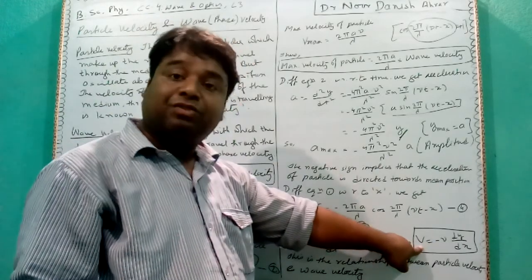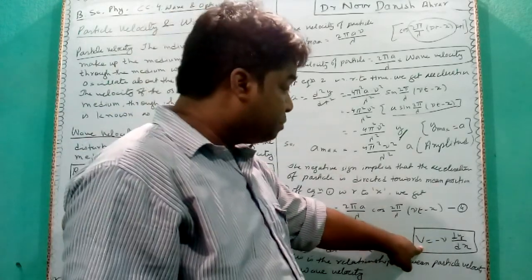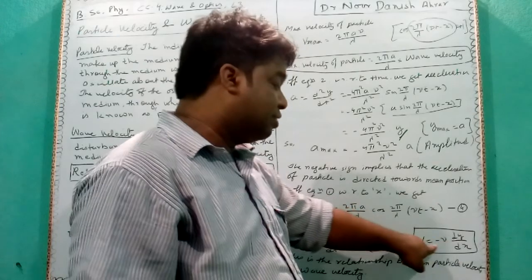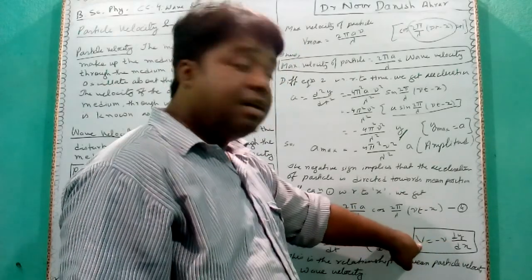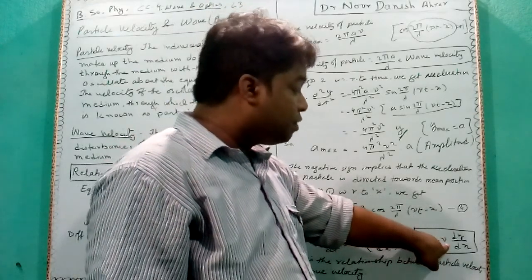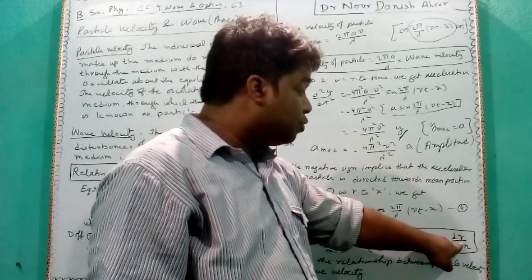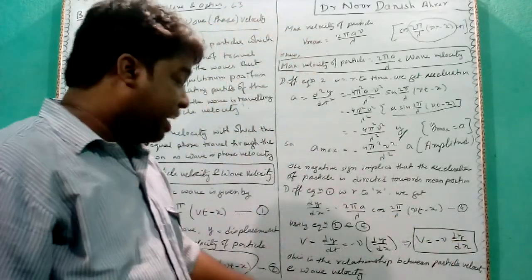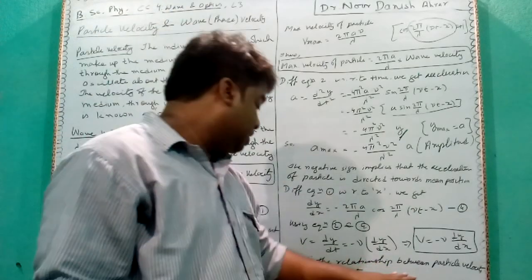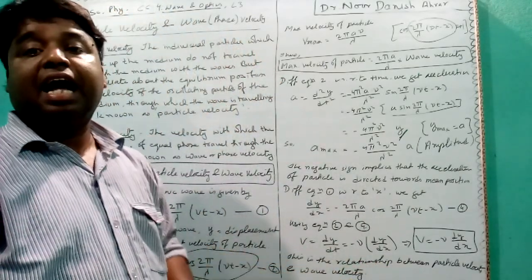So the relationship between the particle velocity and the phase velocity is established: particle velocity is equal to minus the phase velocity into dy/dx. This is the relationship between the particle velocity and the phase velocity.